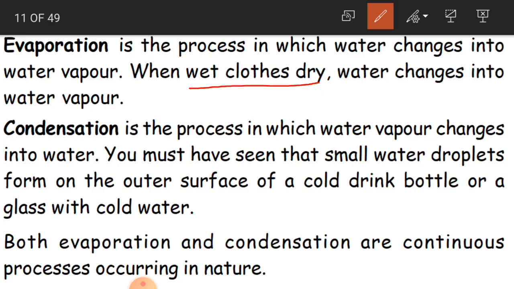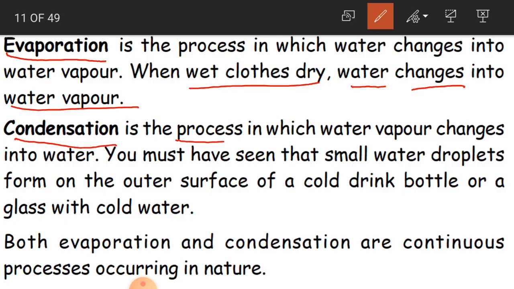When heated, the water changes into water vapor. This process is known as evaporation. Clear children? And now we'll see condensation.